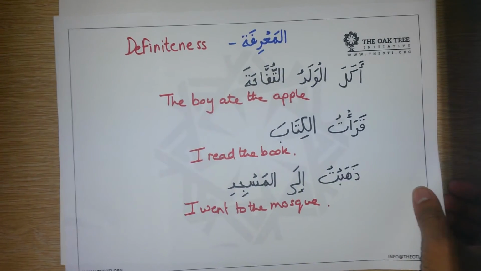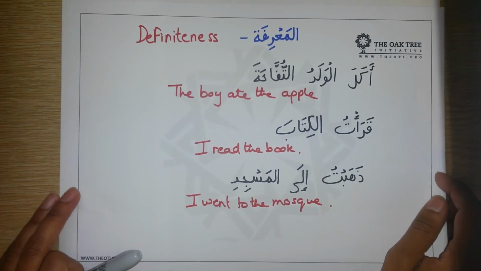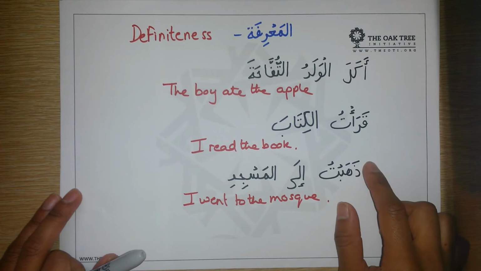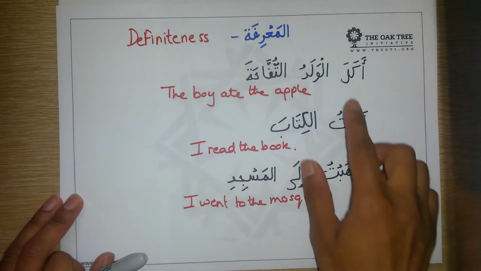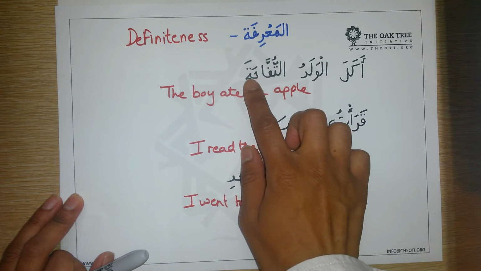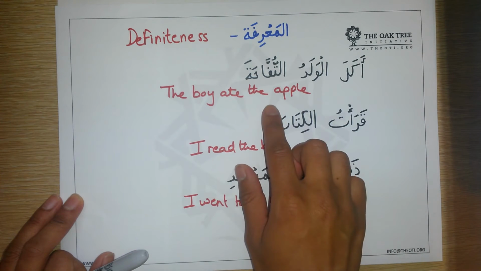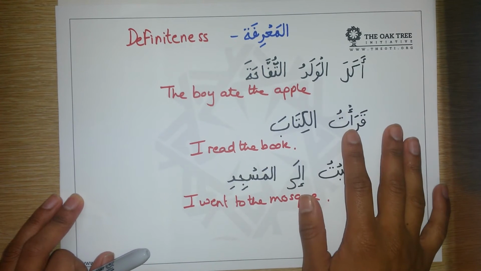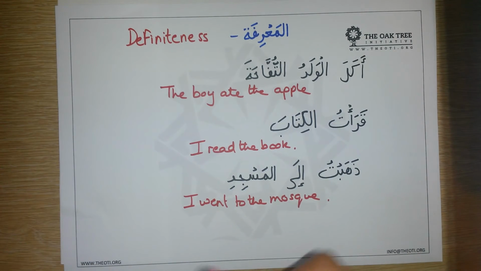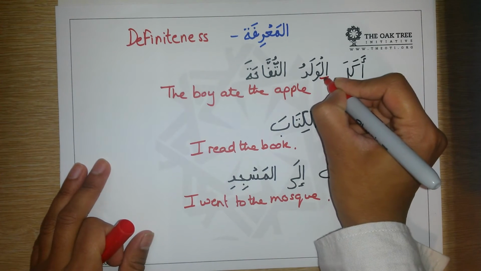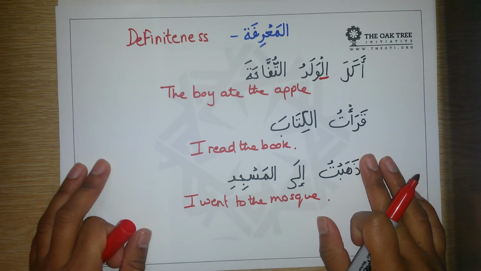Now moving on to definite, this is slightly more complicated. It is more complex. It has more categories, but starting with the easiest first. So this looks very similar to what I just showed you before, but it's got something that is quite key to showing us that a word is definite. So, akala al-waladu at-tufaha. The boy ate the apple. This time it's not any boy, it's a specific boy. It's the boy. And you can recognize that with al in front.